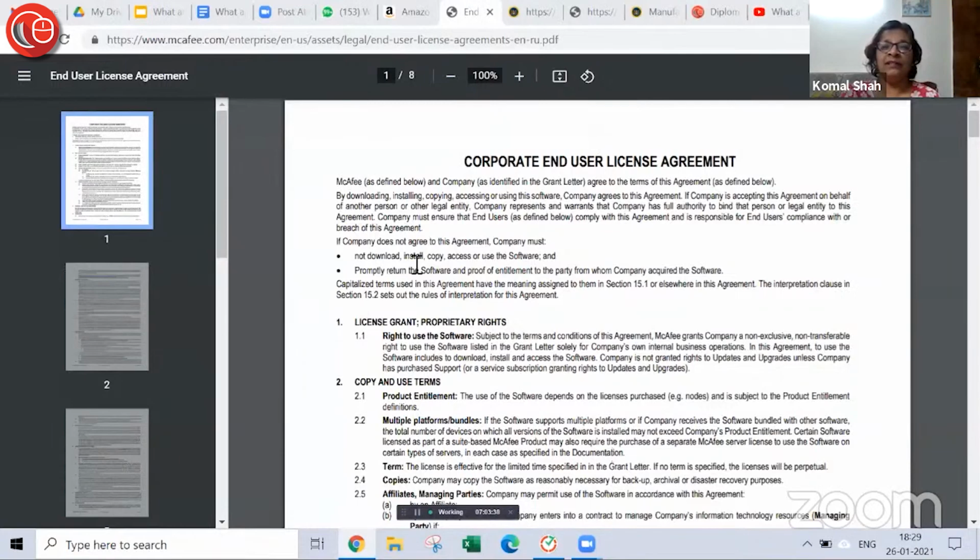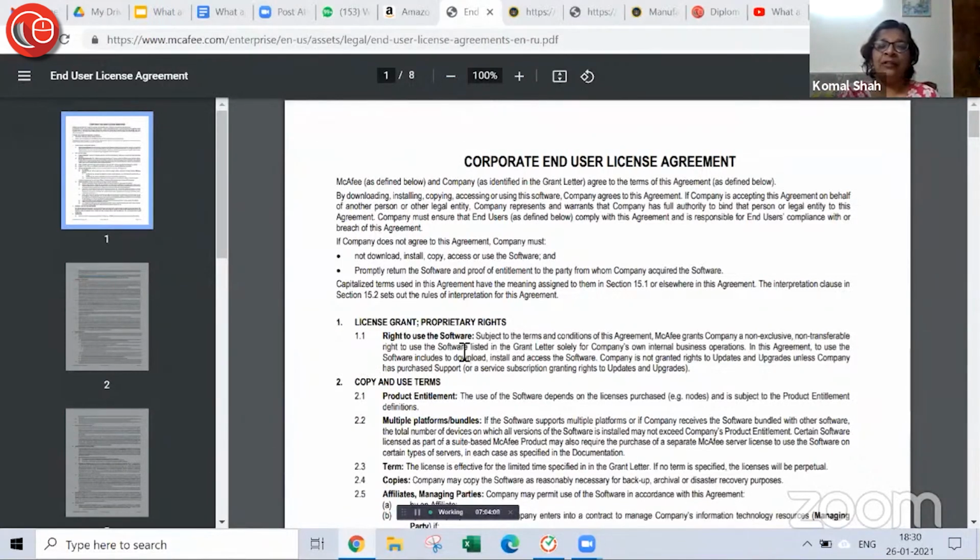So this here is a corporate end user license agreement, which you can find on McAfee's website. Everywhere they have put a license that is granted. It is not that they are giving you their software, but they are giving you a license to use that software.